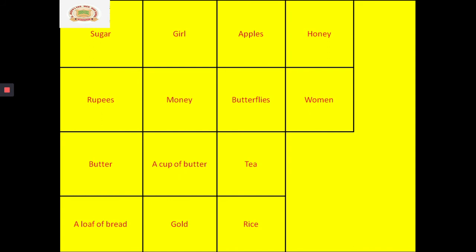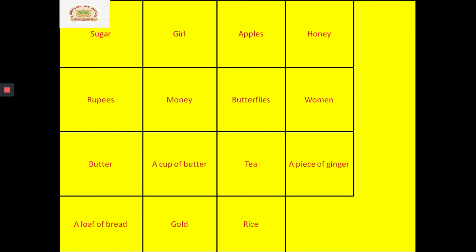Look at the next one. Women. Yes, we can count women, as when you have one woman, you call her woman. And more than one are known as women. That means it is countable. The woman word is countable.